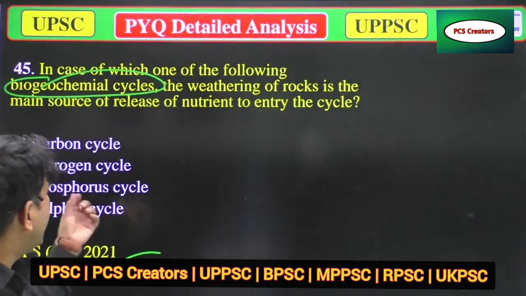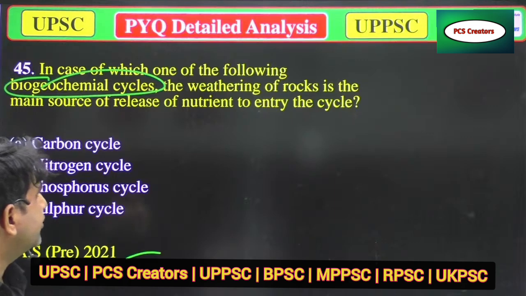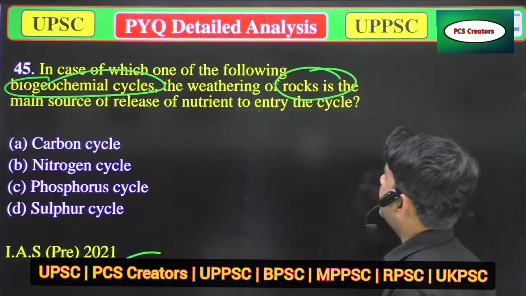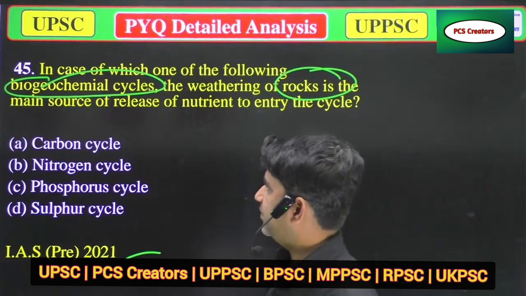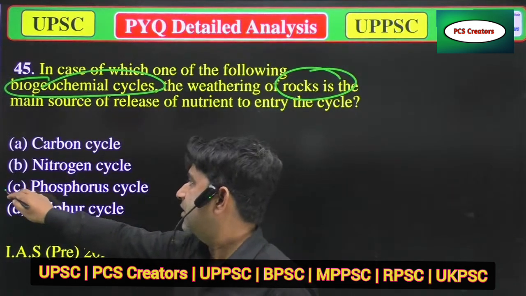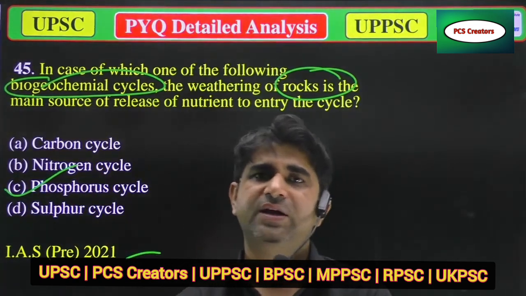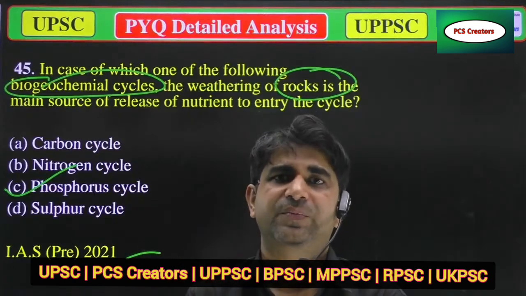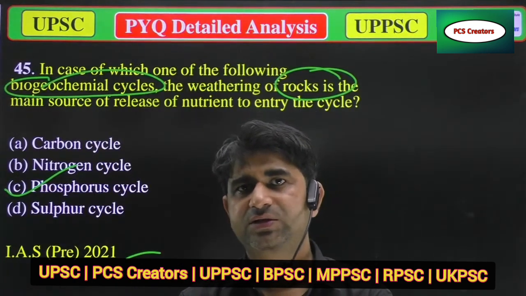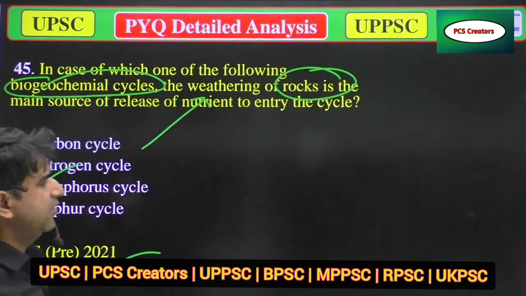A, carbon cycle. B, nitrogen cycle. C, phosphorus cycle. And D, sulfur cycle. If you have some knowledge about the weathering of rocks, you can understand that it is the phosphorus cycle, which provides the nutrient released from the weathering of rocks. Now we'll move to the next question.